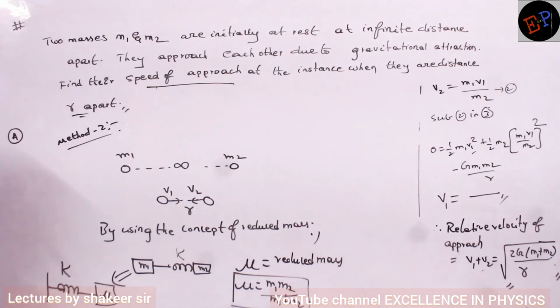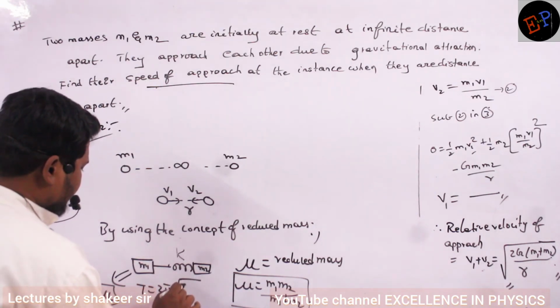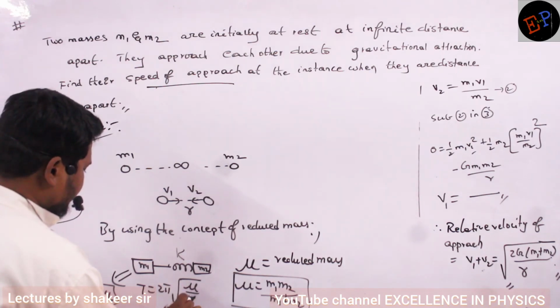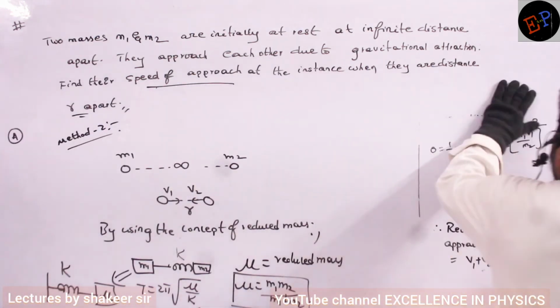Then what is the time period of oscillation? T is equal to 2 pi root m by k. Now, instead of m, I will write mu by k. These methods we have used in SHM, no? The same method I will try to use here also, the concept of reduced mass. Okay, ma? How can I use it?